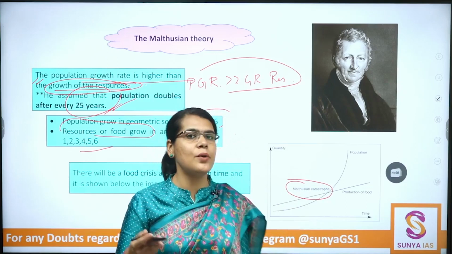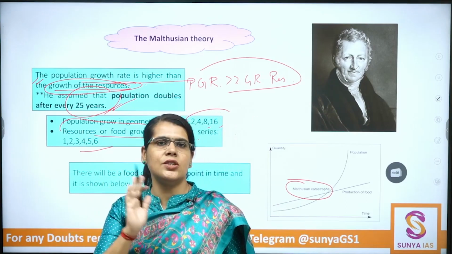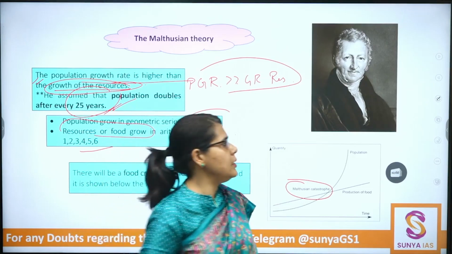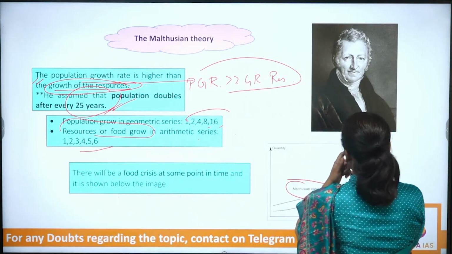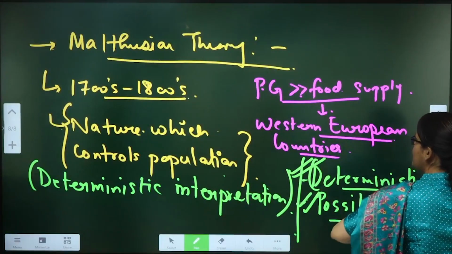Okay, let's try to understand it now. We are clear with this aspect now.